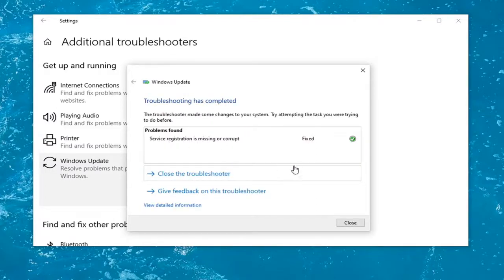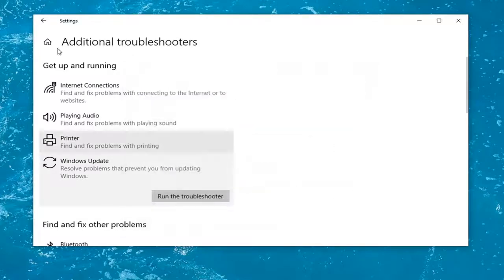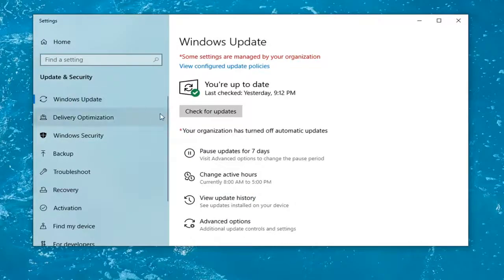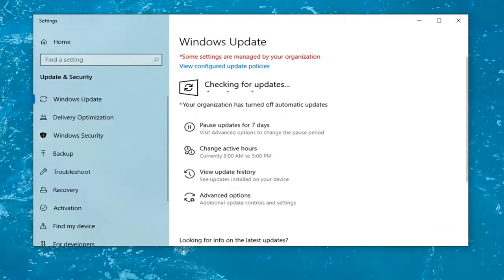And once it's done, we're going to go ahead and just select close. Then just click this back button right there and try and run a Windows update and check for updates and see if that is able to resolve the problem. Hopefully it'll be able to check for updates without issue at this point.